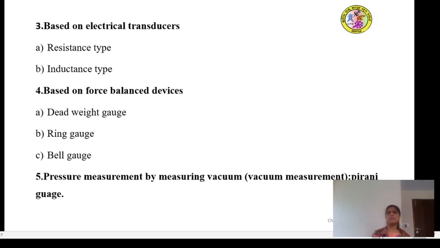Based on force balance devices, there are the deadweight gauge, ring gauge and bell gauge. For pressure measurement by measuring vacuum, in your syllabus you are learning the Pirani gauge, McLeod gauge and capsule gauge. These are the various gauges you are learning in the present unit.